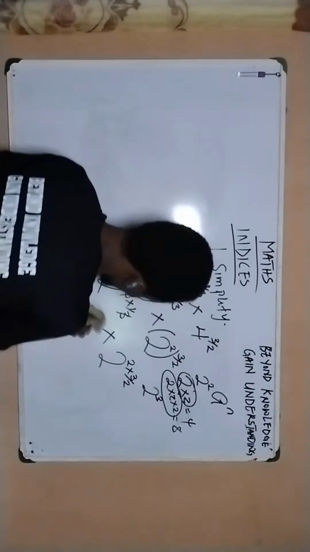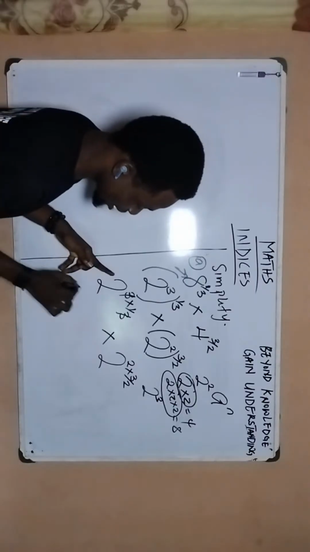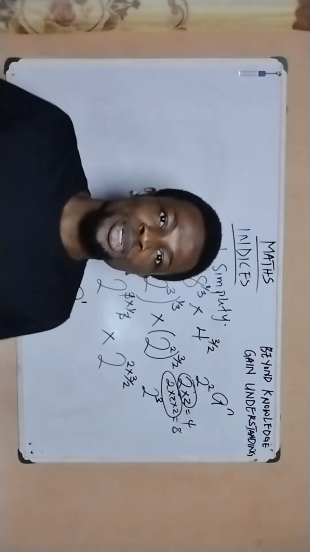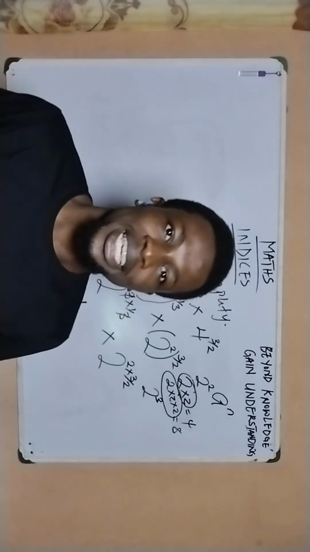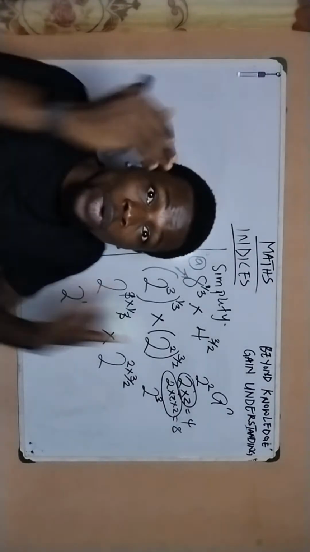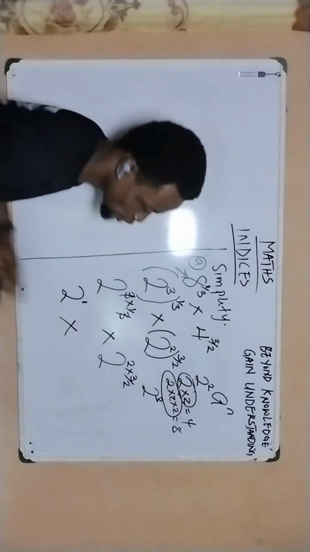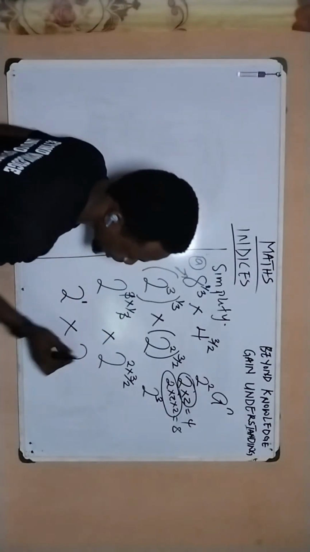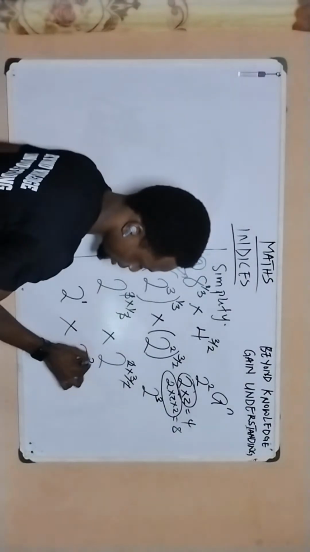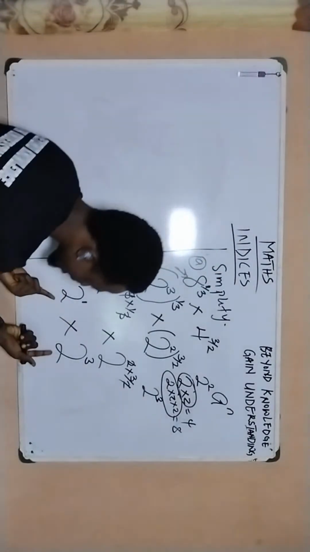So if we come back to this now, since this one is remaining 2 to the power of 1, which is the same thing as 2, I'm just making the 1 visible because we are dealing with indices. And with indices, we are mostly talking about a base, which is in this case 2, and a power. So we have to make the power come alive. Okay? That is why I'm doing this. Then multiplied by 2 to the power of, these 2 here will cancel these 2. So what I have remaining is 3. So at this point, I have simplified it. Now they have the same base.